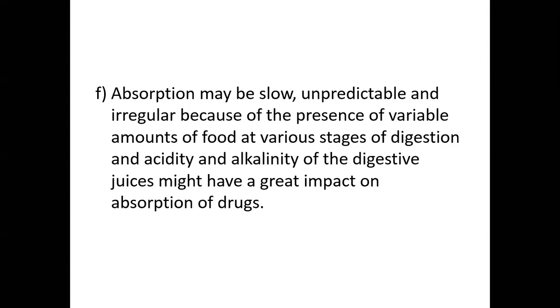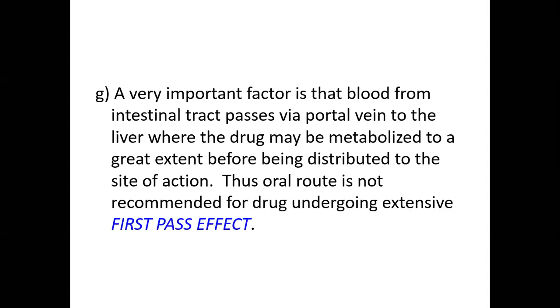Absorption may be slow, unpredictable, and irregular because of the presence of variable amounts of food at various stages of digestion, and acidity and alkalinity of the digestion might have great impact on absorption. A very important factor is that blood from the intestinal tract passes via portal vein to liver, where the drug may be metabolized to a great extent before being distributed to site of action. Thus, oral route is not recommended for drug undergoing extensive first pass because drug will reach to the liver where it is inactivated and then goes to the site of action.